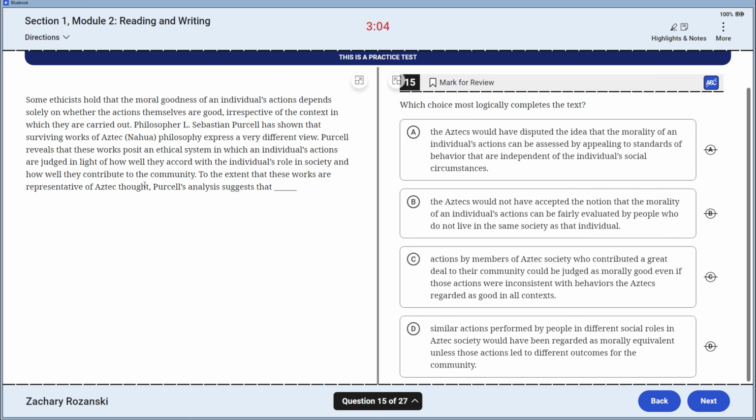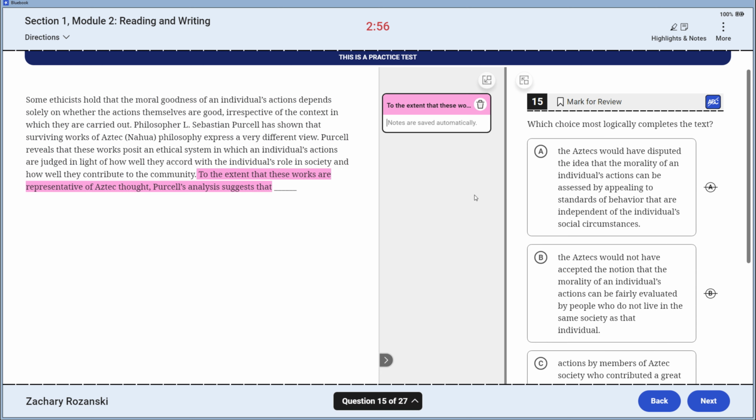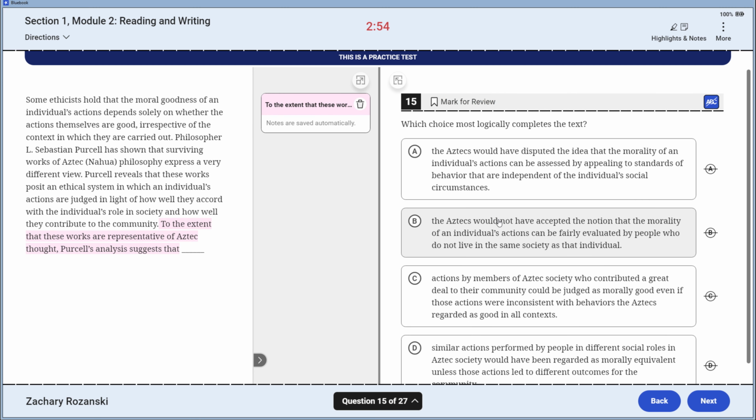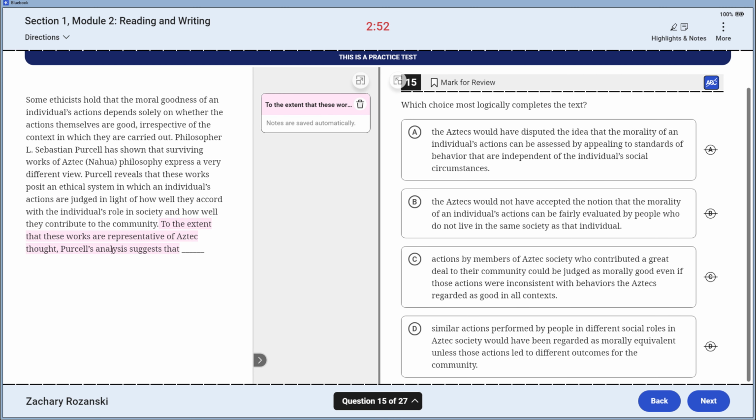Absolutely. To the extent that these works are representative of Aztec thought. To the extent that they represent Aztec thought. Holy smokes, there's a ton of words over here. To the extent that they represent Aztec thought, it reveals that these works present an ethical, so we're taking our time. We have 2 minutes and 37 seconds. We're going to be fine.